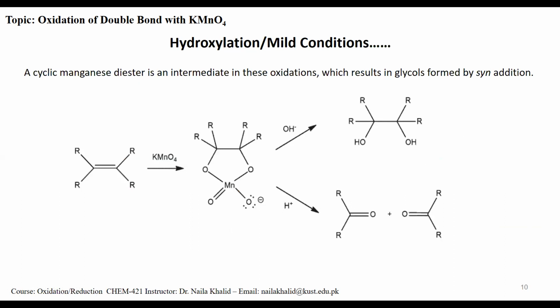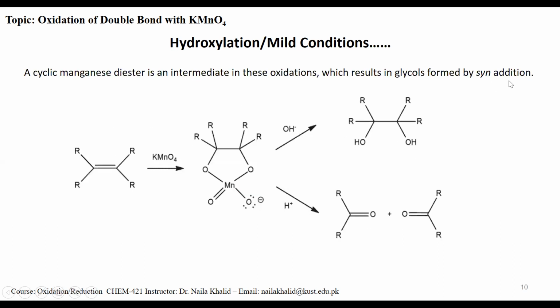ये स्लाइड यहाँ पे आपको ये दिखाया गया है कि carbon-carbon double bond when it is treated with potassium permanganate, it gives you this intermediate, and upon basic hydrolysis it gives you this one, and in acidic media it gives you oxidative cleavage. So there is a difference of media: in a basic media it is broken down into hydroxylated product, and in acidic media it is converted into oxidative cleavage products, carbonyl compounds.